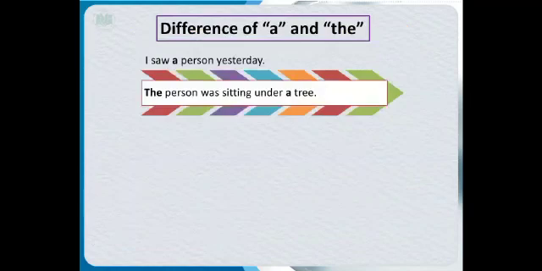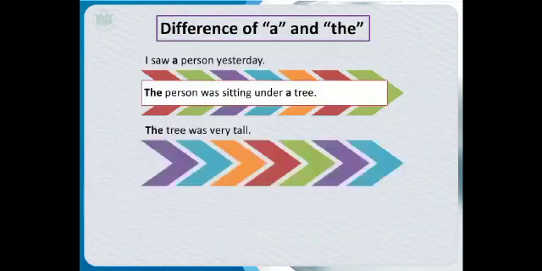Now you can see I have used the with the person. Why? Because it is the second time I am mentioning the same person, so I am going to use the with it. But if you see, I have used a tree here because I am mentioning the tree for the first time. The tree was very tall. Now I am talking about the tree for the second time, so I am going to use the with it.